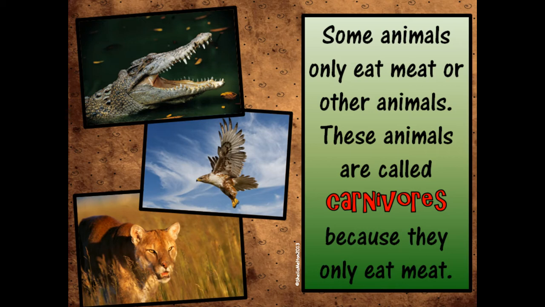So alligators are carnivores because they only eat other animals. They don't eat any plants. That hawk is an example of a carnivore because it only eats other animals. It only eats meat. That lion is an example of a carnivore. It only eats meat. It only eats other animals.